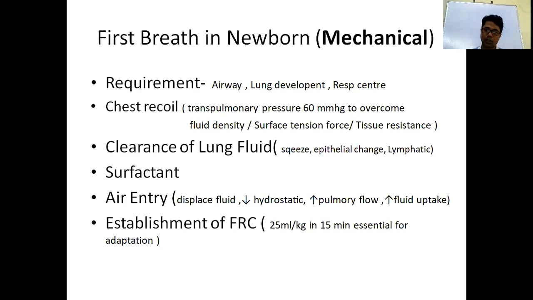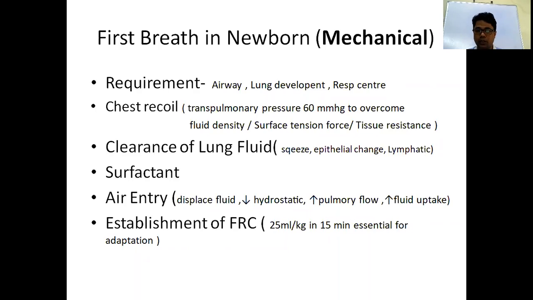Surfactant production starts from the 20th week of gestation and is maximum by 30 to 34 weeks. So babies delivered before 32 weeks suffer from surfactant deficiency. Surfactant decreases the resistance, the air-liquid surface tension force. By decreasing surface tension, it lowers the air entry pressures, so that air easily enters. By lowering the pressures, it also maintains the functional residual capacity.